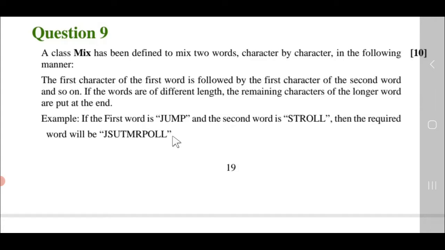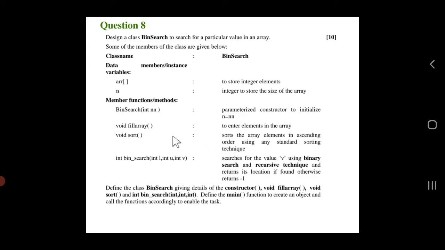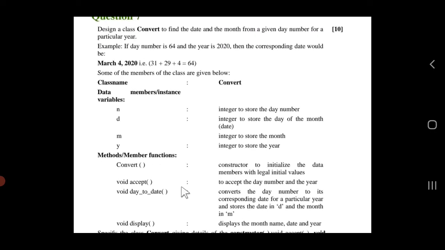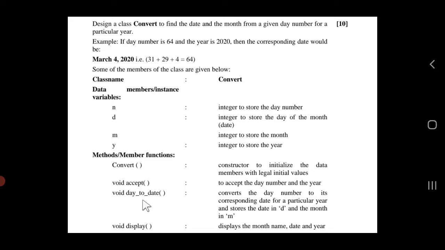Right. Worst scenario I'm talking about, when you find difficulties, like as you have seen in the previous questions, like here it was the bin search, where the recursion was asked, or in this question, suppose day to date, one had some problem. So other parts at least you can attempt properly, and you can get at least 6 to 7 marks. So don't take anything for granted. If things are not clear, do the things which are solid, which you can do properly. That is the most important. Not attempting only won't solve the purpose, but do it well.